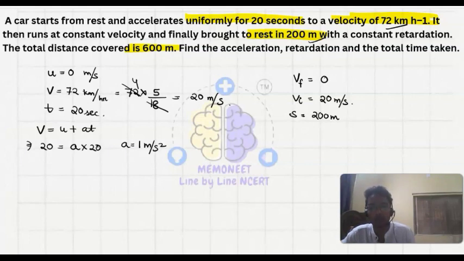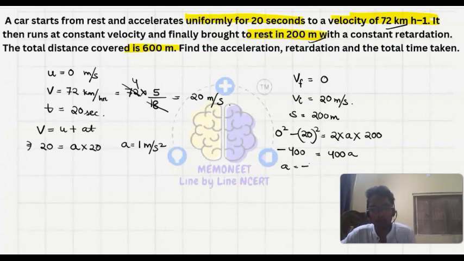Okay, so it is v square, it means 0 square minus 20 square is equals to 2 into a into s, that is 200. So this will be equals to minus 400 is equals to 400a.